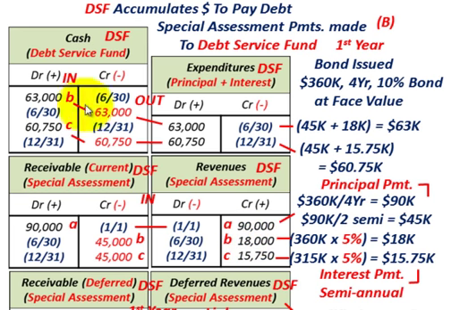Then we have to move up to our cash account for the debt service fund. Again, everything we're doing here is in the debt service fund. So looking at the amount coming in, that would be the $63,000. That was the $45,000 reduction, the credit to our receivable for the current special assessment, plus the credit for that first interest payment, $18,000.